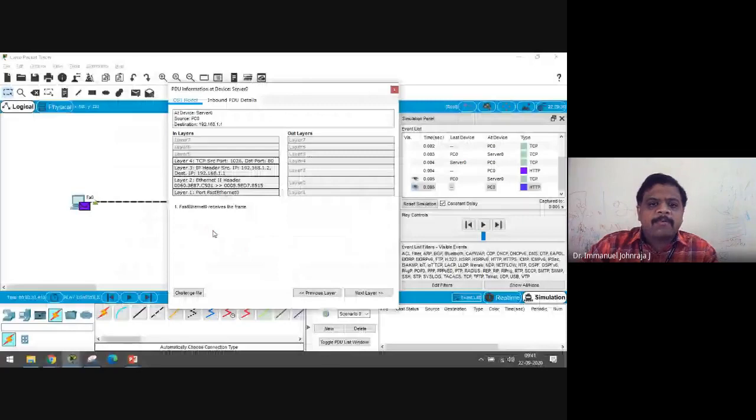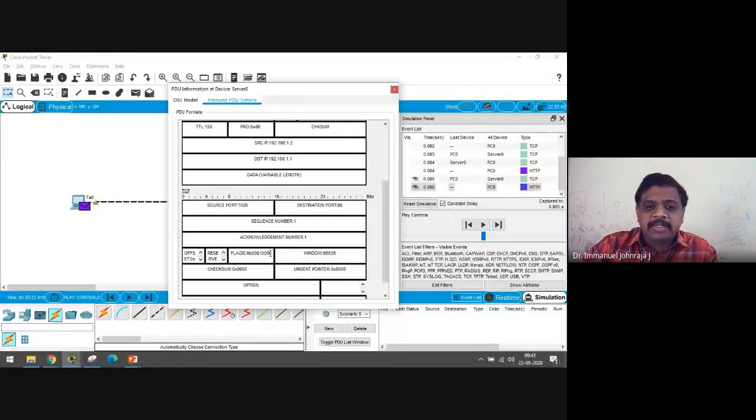Yes, 0, 0, 0, 0, 1, 0, which means it is not a synchronization message, it is an acknowledgement. The acknowledgement number is 1, which means I have received up to the 0th packet; send me the first packet. The 0 and 1 indicate only the ID of the packet, not the number of packets. It also says sequence number 1, which means this packet's sequence number is 1. If you get a response for it, your acknowledgement number has to be 1 plus.